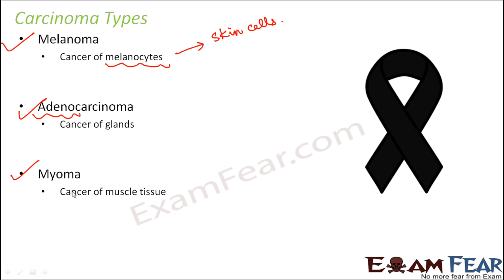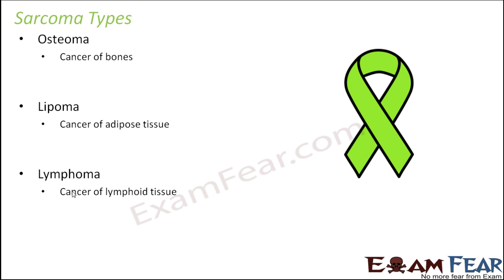Now let's move on to the types of sarcoma, that is osteoma, lipoma and lymphoma. Osteoma, the word osteo is used for bones. So cancer of bones is osteoma. Lipoma is derived from the word lipids. Lipids are related to fats. Fat is adipose tissue. So cancer of adipose tissue is lipoma. Lymphoma is derived from the word lymph. So cancer of lymphoid tissue, that is lymphoma.